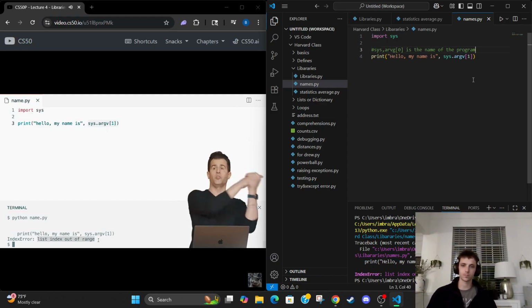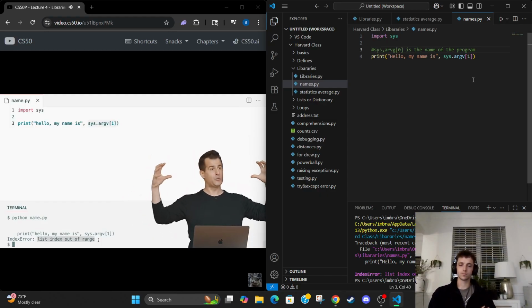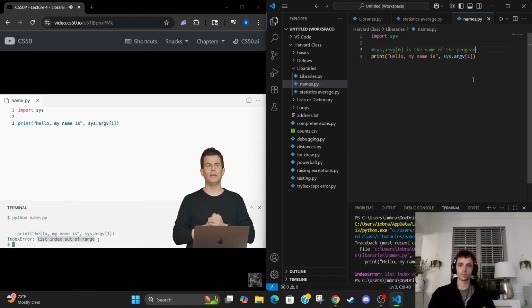You try to go too far to the left, or you try to go too far to the right in this object that is just a list of some values. So of course, the mistake here is that I'm assuming there's going to be something at location 1 when really it's location 0 that's the only one that has a value.